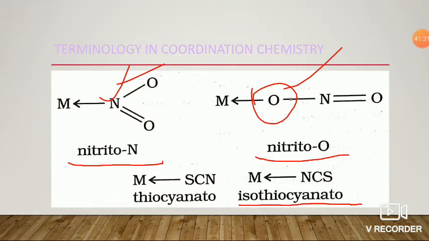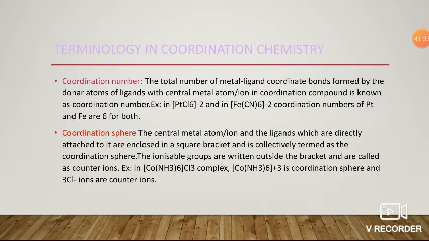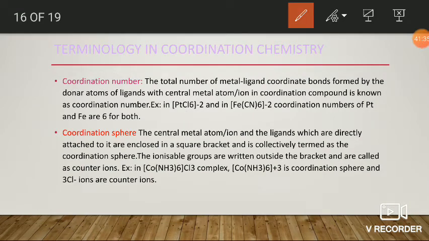Next, coordination number. Coordination number is the total number of metal-ligand bonds present in a coordination compound or coordination sphere.